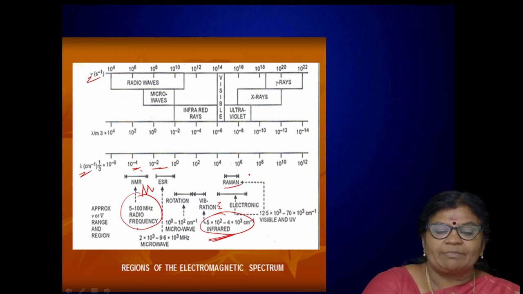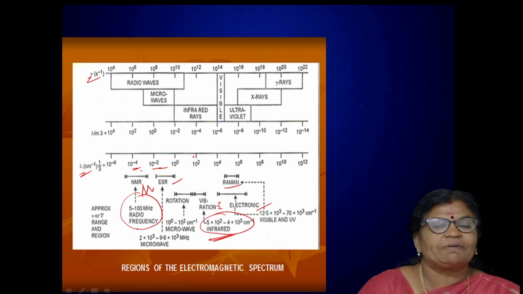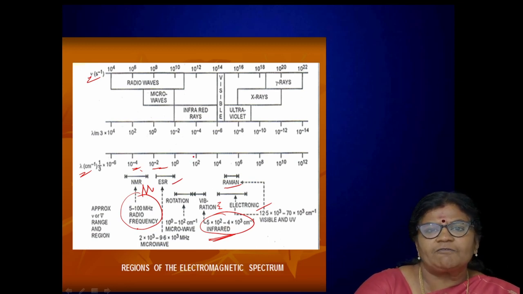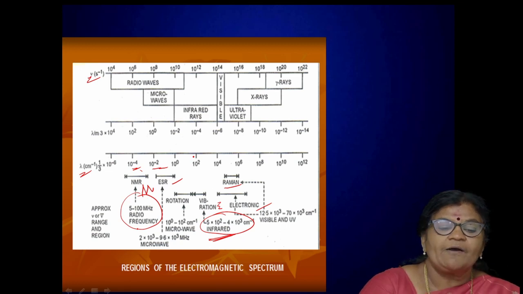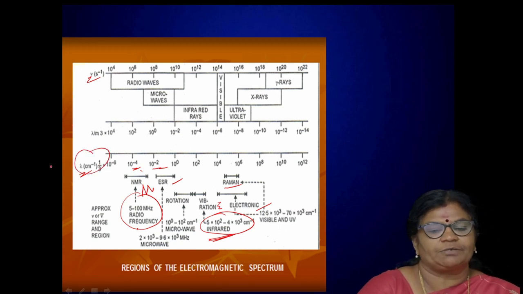We can get Raman spectra, we can get electronic spectra, we can get ESR spectra. So different type of spectral analysis is because of the absorption of electromagnetic radiations by the atoms or molecules present in a matter with different scales of absorption.